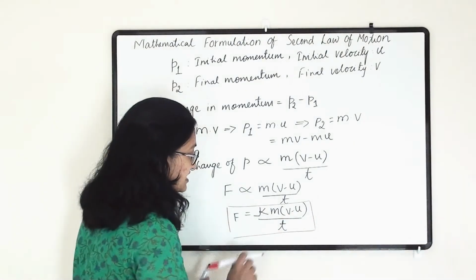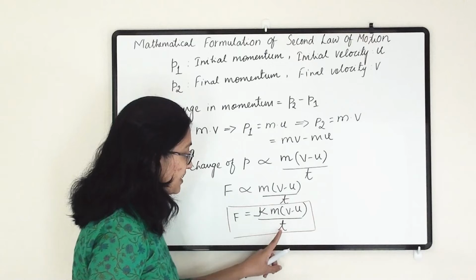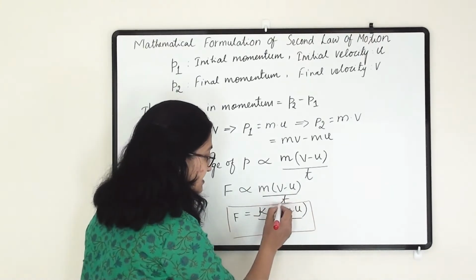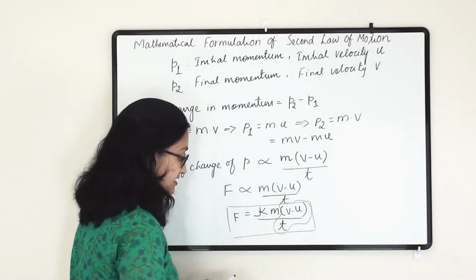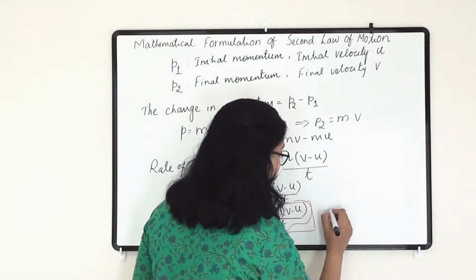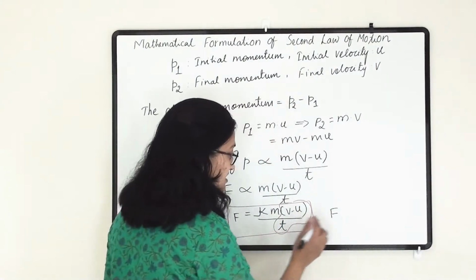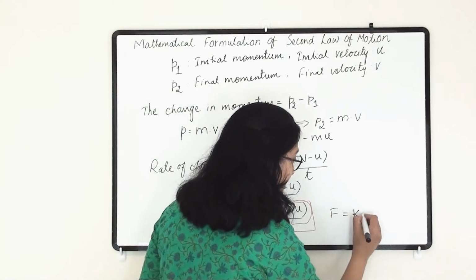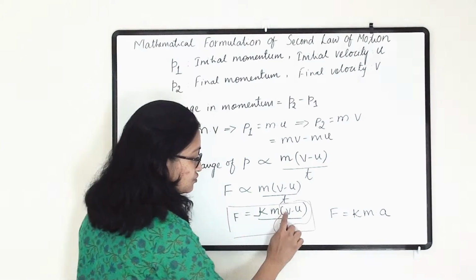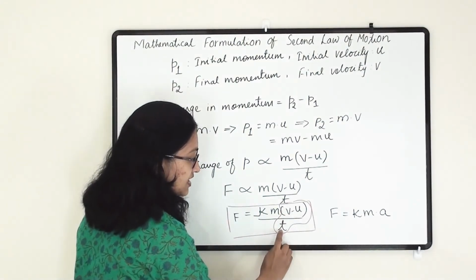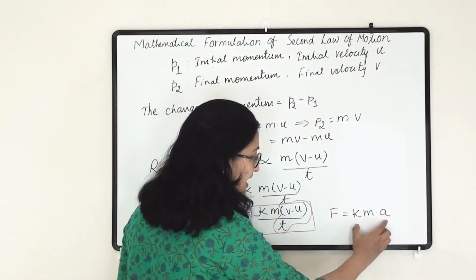Now we see that v minus u divided by t is acceleration. So another formula which we can derive from this is F equals kma, where a equals (v minus u) divided by t. So F equals ma.